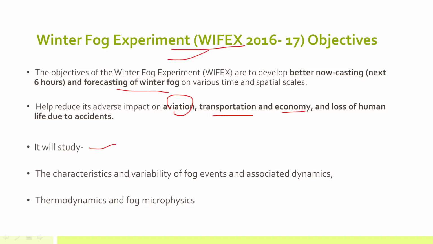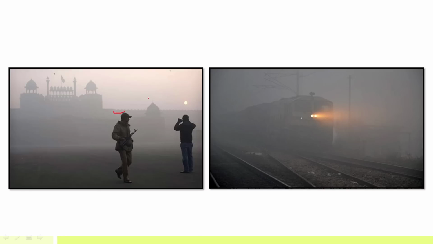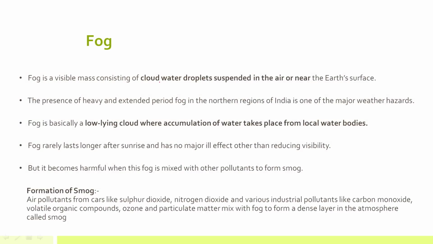Now, it will study the characteristics and variability of fog events and associated dynamics, the density of fog, the thickness, and the timing, so that we can easily forecast it, and we can accordingly issue alerts. Okay, so this is how fog is there during winters in India, right? Now, what is fog? Let's briefly discuss it. Now, see, fog is actually a condensed form of water, right? So, it's actually a low-lying cloud where accumulation of water takes place from local water bodies. So, fog is actually a cloud, but remember, it is a low-lying cloud, and it is actually a form of condensation only.